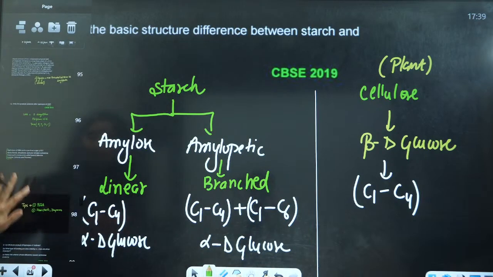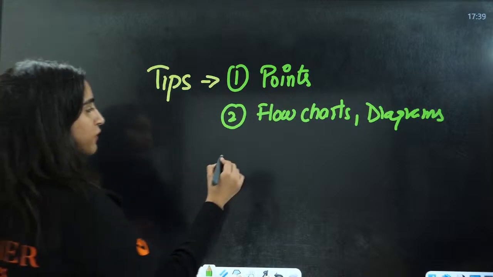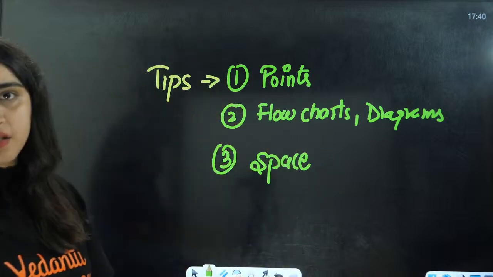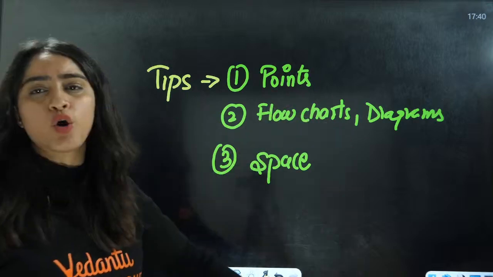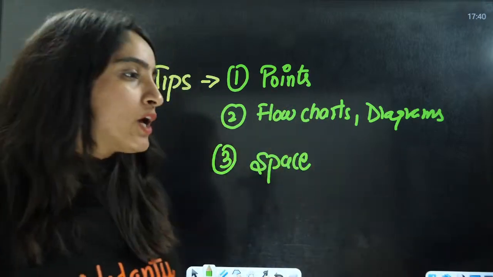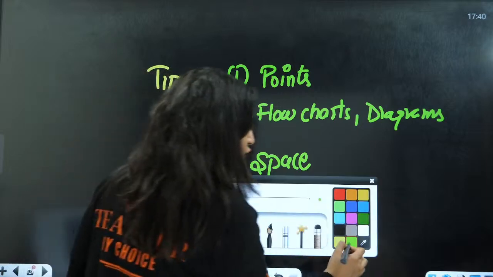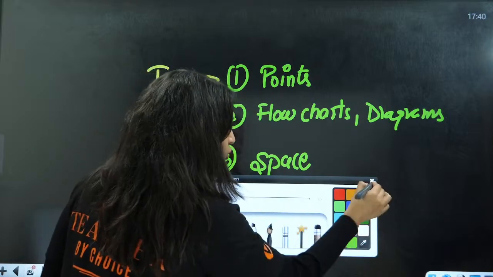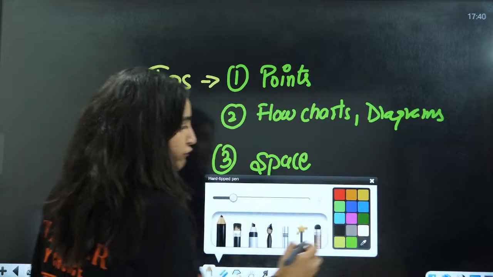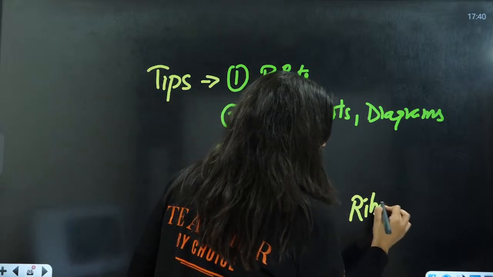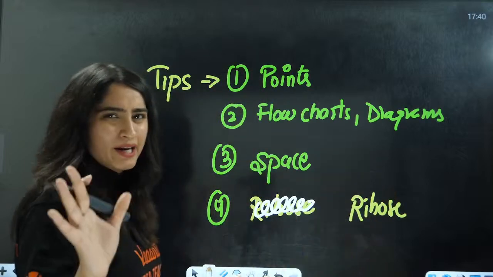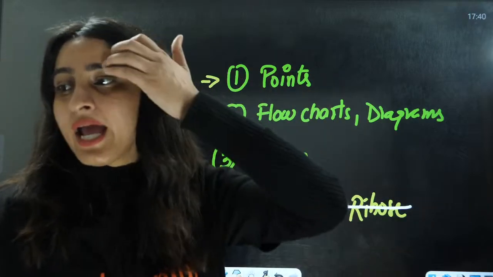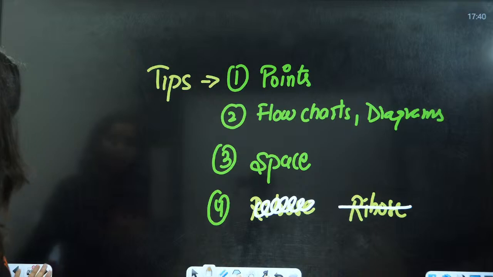Third, there should always be space between the answers. It should be well presented. If you're cutting something, for example, you have written ribose and you want to cut it, do not cut it like this. This is the wrong way. If you're cutting something, completely cut it like this. Do not use fluid or anything, just cut it like this, simple. They will understand. Avoid that as much as you can.